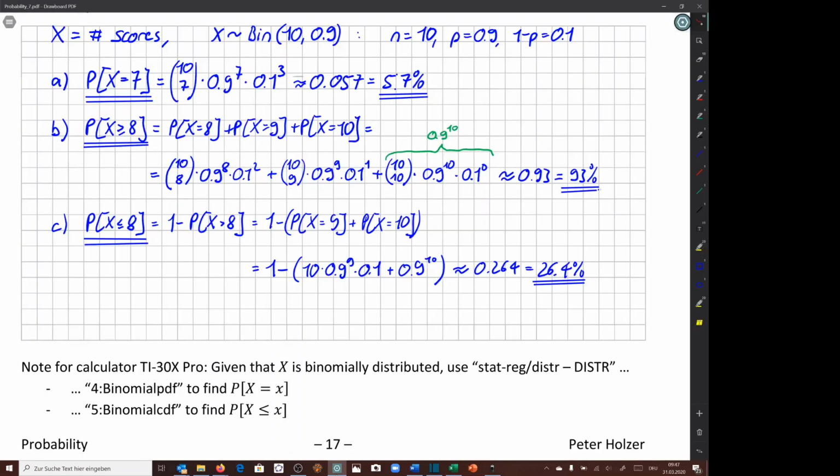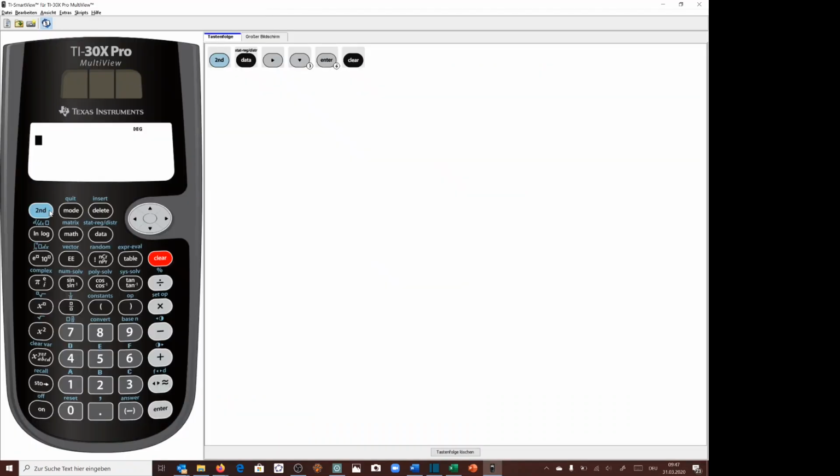If we want to find the probability that x is smaller or equal to 8, we can use this binomial CDF. We proceed the same way as before. Second, data, here we need distribution, and now it's the number 5. That's the binomial CDF. Enter. Number of trials is 10.